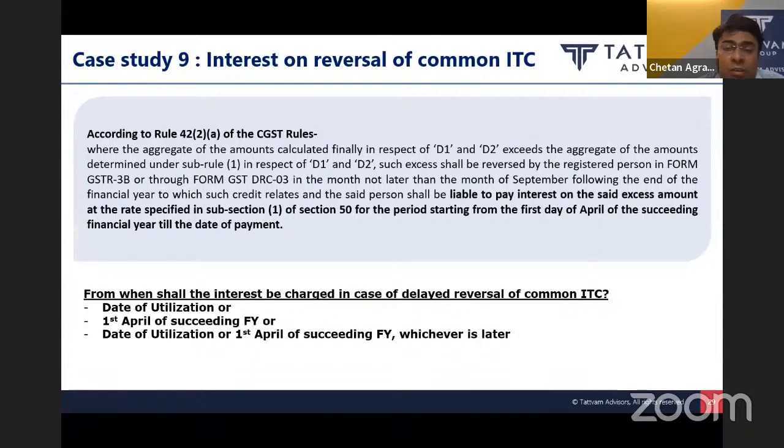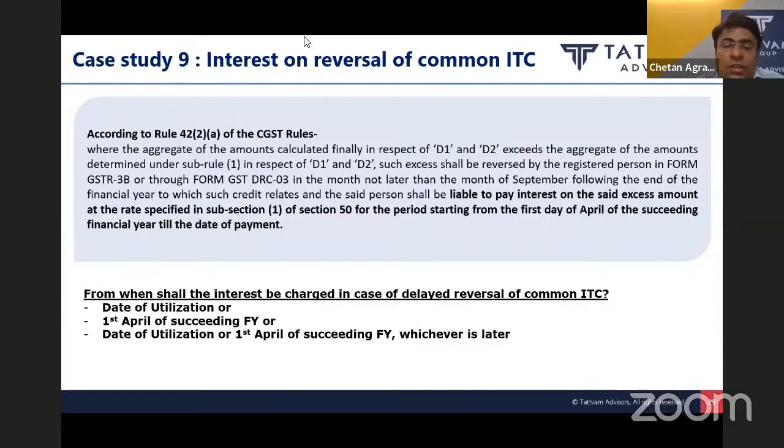So suppose that a taxpayer is receiving some common ITC which is used by him both in making taxable supply as well as exempted supply. In that case, he has to calculate the common ITC to the extent related to exempted supply made by him. So in Rule 42, they have prescribed the formula for determining the proportionate ITC pertaining to exempted supply in respect of input and input services.